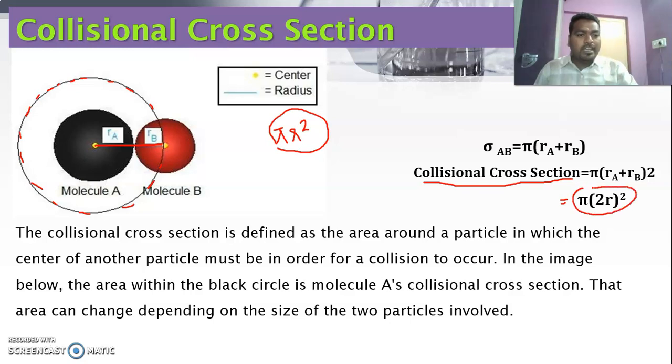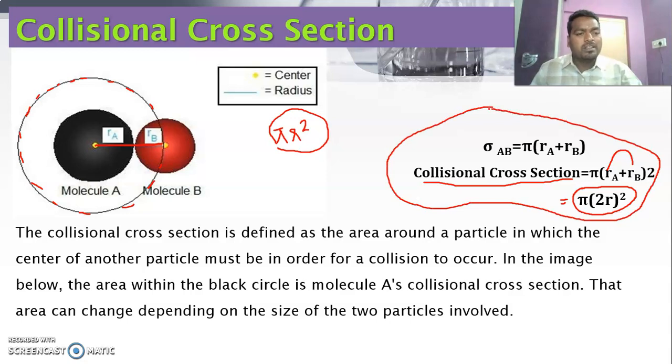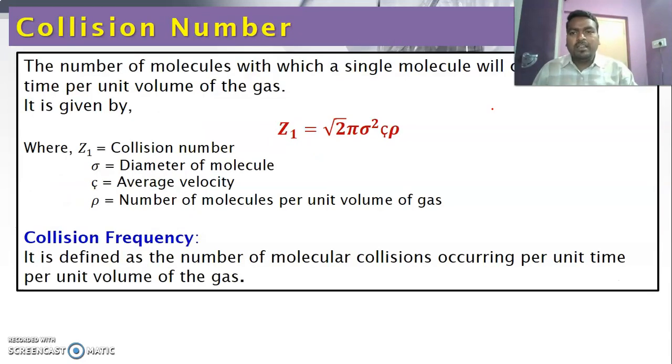Suppose both RA and RB are equal, that is, the collision takes place between similar atoms. At that moment the radii are equal, and the formula becomes pi into (2r) whole square. So this is the mathematical expression for collision cross section. The collision cross section is the area around one particular atom in which another atom can collide in any direction.